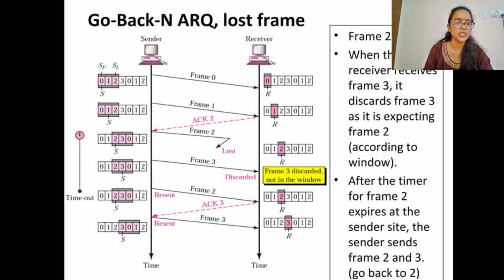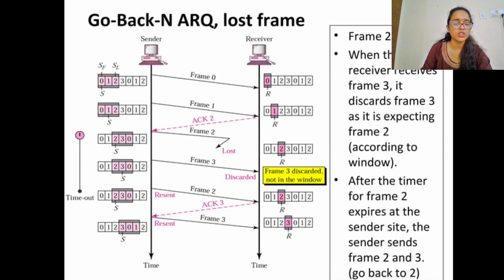Here, frame 2 has been lost. When the receiver receives frame 3, it discards frame 3 as it is expecting frame 2 according to the window. Frame 3 is discarded. After the timer for frame 2 expires at the sender side, the sender sends frames 2 and 3, and it says go back to 2. This is the Go-Back-N ARQ for a lost frame.